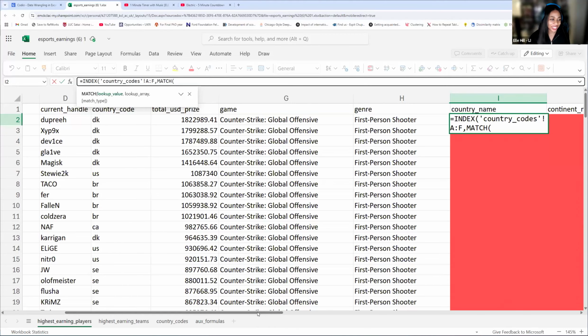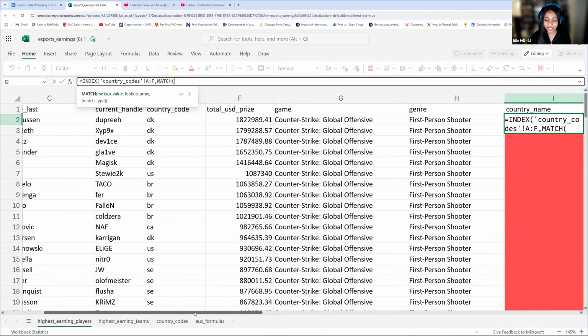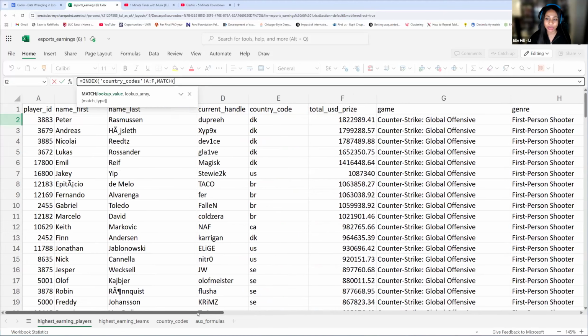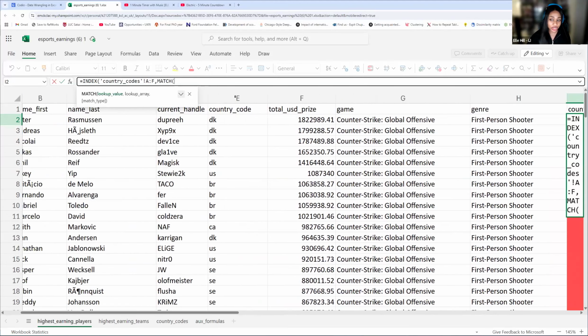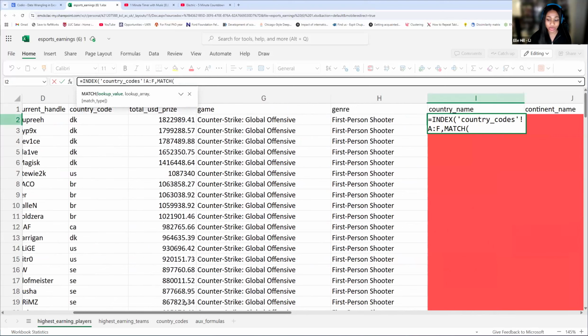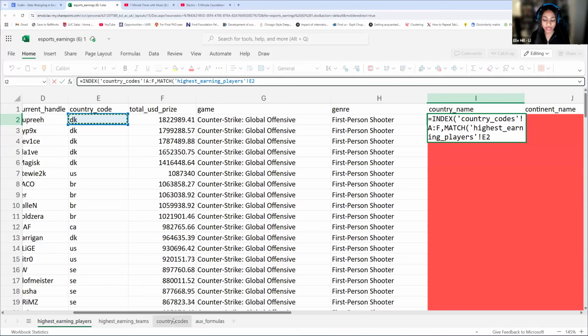So knowing it's going to be in this sheet, we see that we have our player name, our handle, and we have country code that's hiding under this. Country code is going to be how we connect the information. Since we're starting at the very top, with row 2, we have to use E2. E2 is going to be our lookup value because we're going to take DK and match it to our country codes in the country code sheet. And then we're going to return country name. That's what we're trying to do.